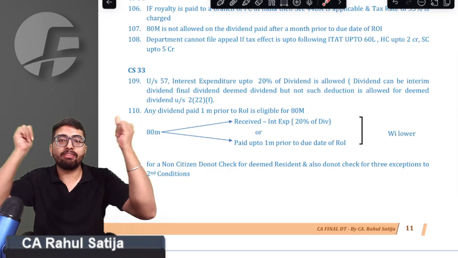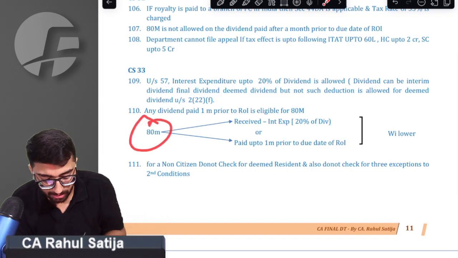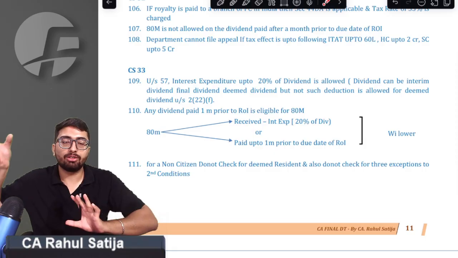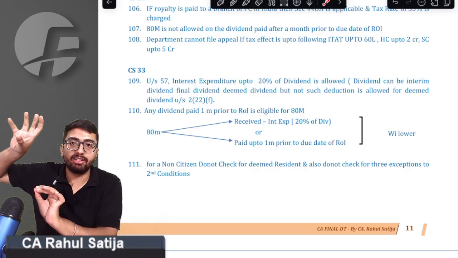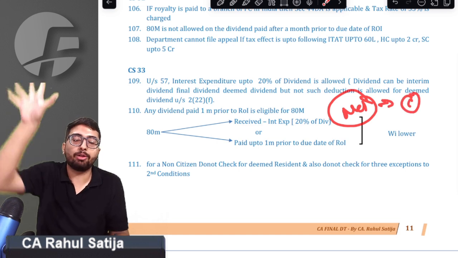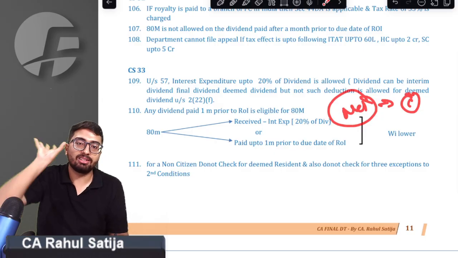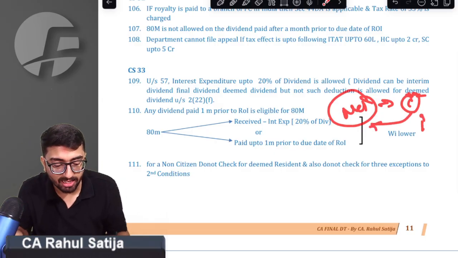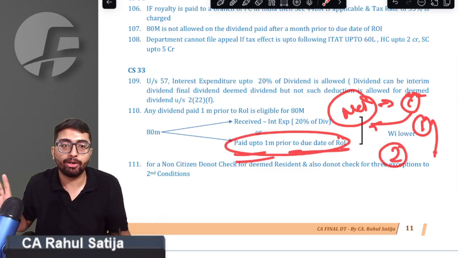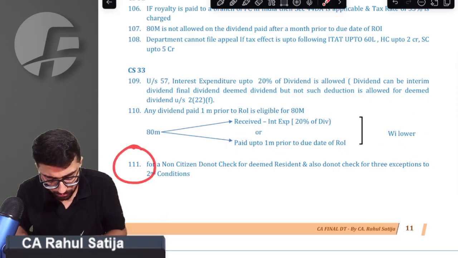Remember, whenever you are claiming 80M, sir, 80M has to be claimed wisely. Remember what the important point is, sir. Dividend received minus interest expenditure on that dividend, sir, is the net dividend. So that net dividend is to be considered. Always, while calculating 80M, do not take gross dividend. Always take net dividend. Whatever the dividend net of interest is, that you have to take, and only that shall be considered as dividend received. And whatever dividend has been paid 1 month prior to ROI has to be considered. Second point, whichever is lower shall be allowed as reduction.